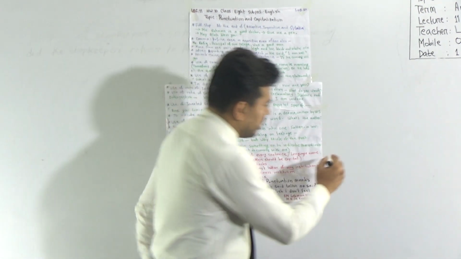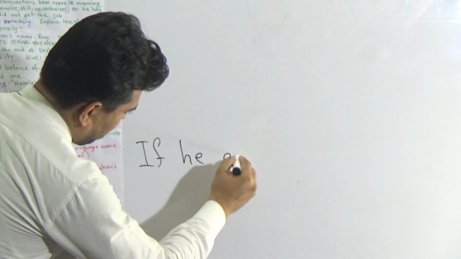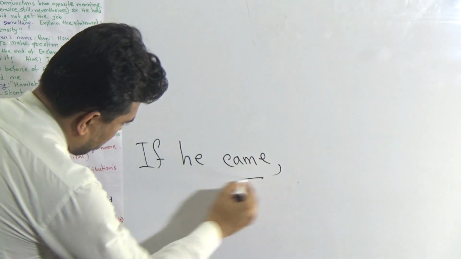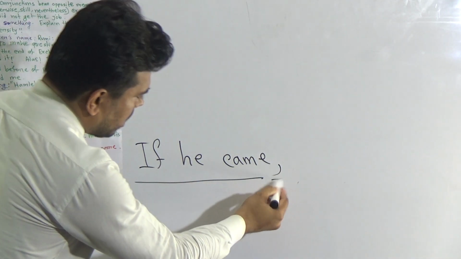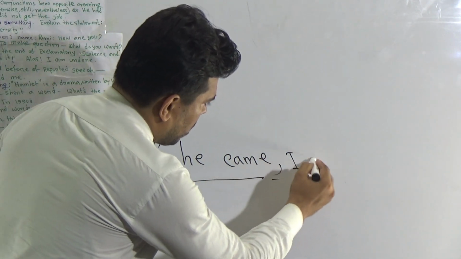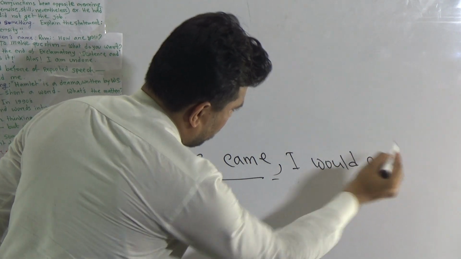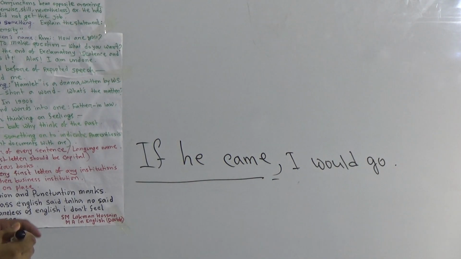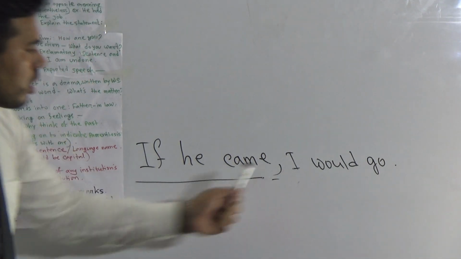If he came, that is our adverbial clause, and after this adverbial clause we must give this comma. Then the rest part of the sentence, I would go. If he came, I would go. So after adverbial clause we must use comma.